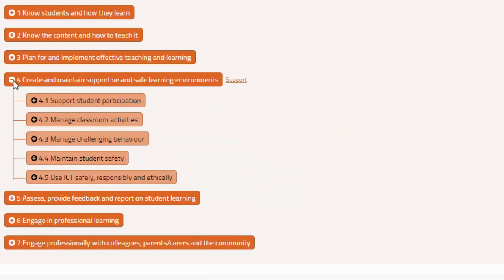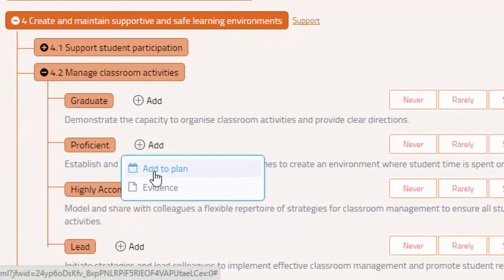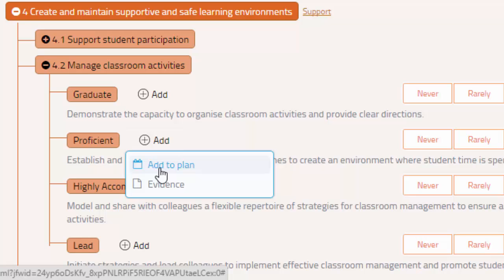By using mme-moe, teachers become more familiar from day to day with their standards, and they can nominate to add particular professional standards or statements to a plan so that they can develop that particular competence. It might be a competence they need to brush up on. In other cases, it could be a competence they simply want to take further.